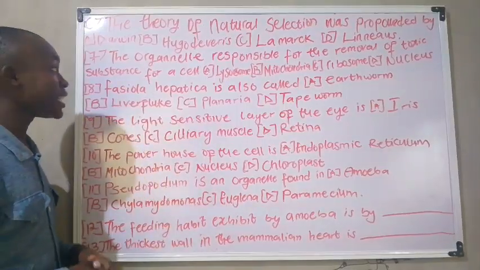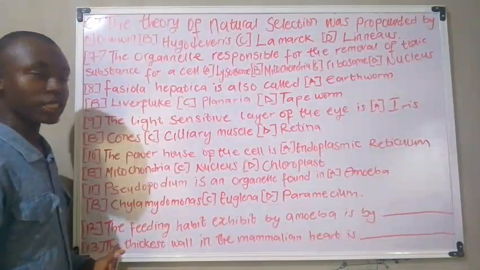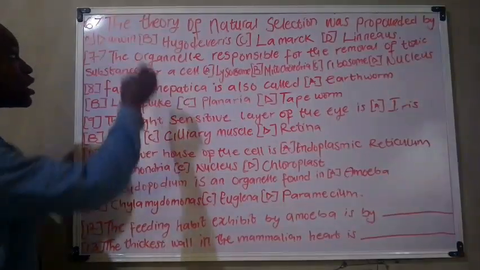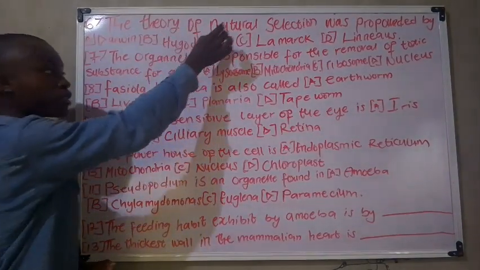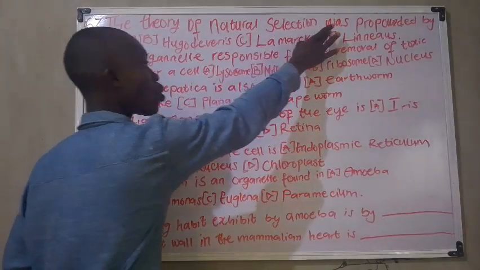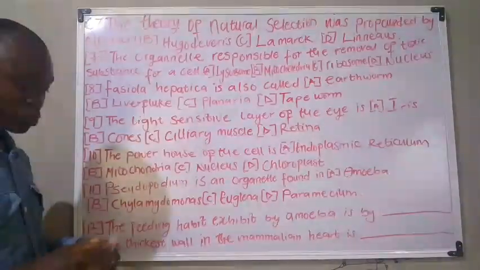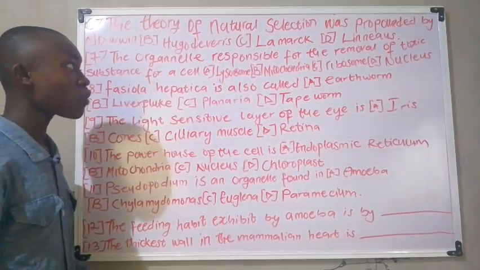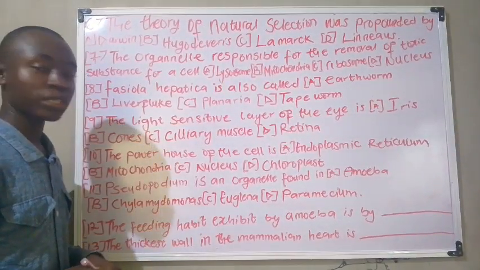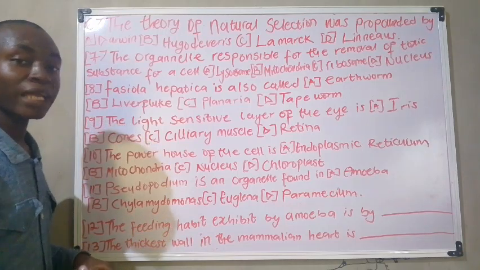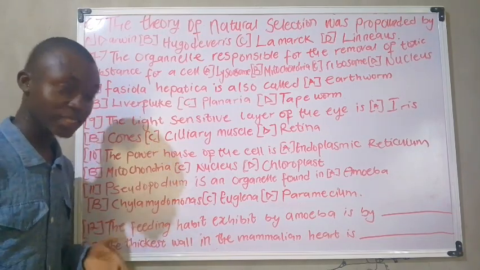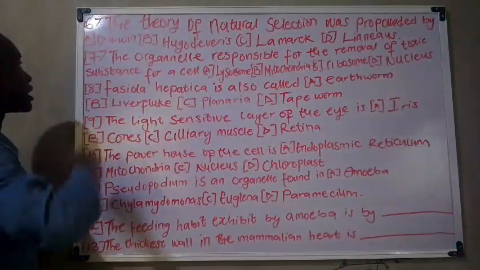Moving on to the next practice question, we have: the theory of natural selection was propounded by dash. It should be noted that the theory of natural selection was propounded by a great scientist, who is named Darwin.